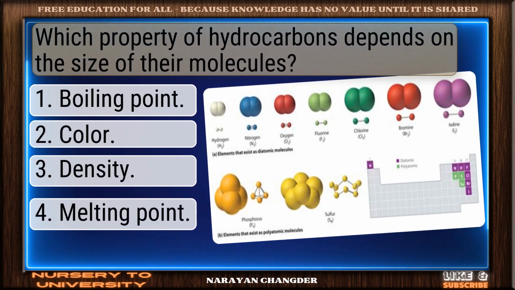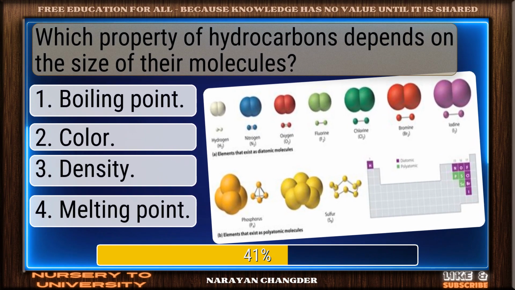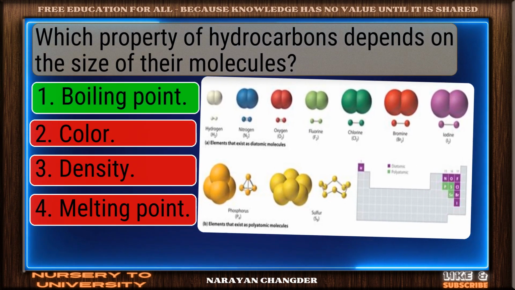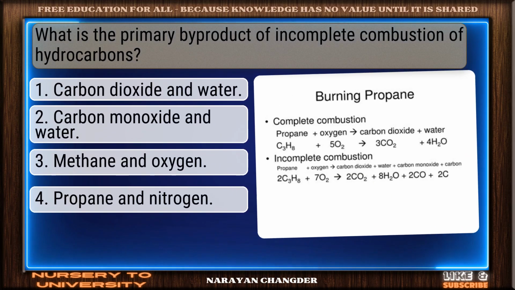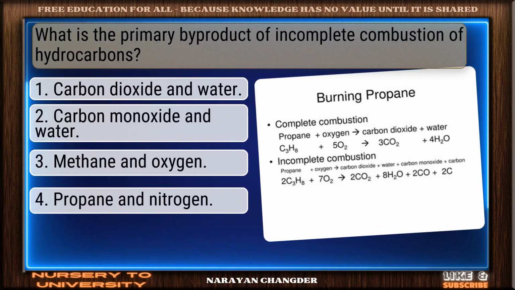Which property of hydrocarbons depends on the size of their molecules? Perfect. Boiling point is the correct choice. What is the primary byproduct of incomplete combustion of hydrocarbons?